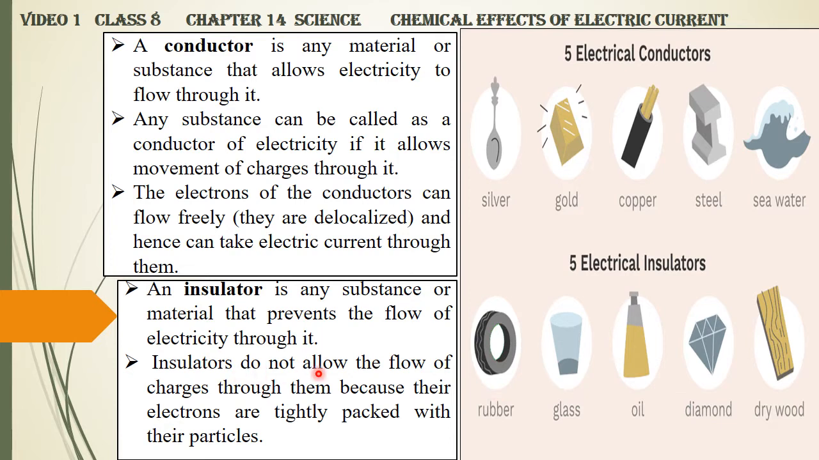Insulators do not allow the flow of charges through them because their electrons are tightly packed with their particles. Examples: rubber is an insulator. Glass is an insulator. Oil is an insulator. Diamond is an insulator. Dry wood is an insulator. Basically, first you should know, when you talk about the chemical effect of electric current, two kinds of materials: what is a conductor and what is an insulator.